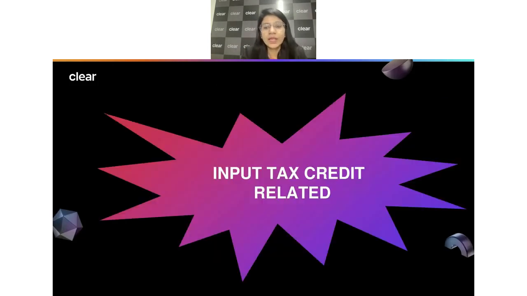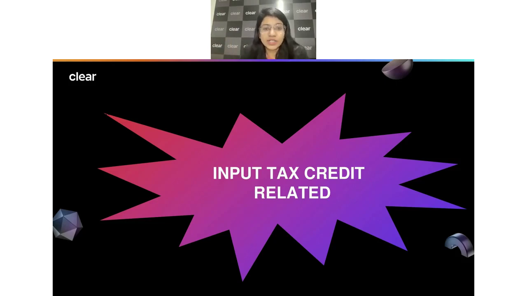Then there is another important part which is actually related to the input tax credit. So I could see there is a question from Shravan who is asking, can GTA change year on year forward to RCM? Yes, Shravan, they can change year to year, but they cannot change within the year. Right, so year to year, that option is available. But when it comes to within the year, can they change? The answer is no, they cannot change that.